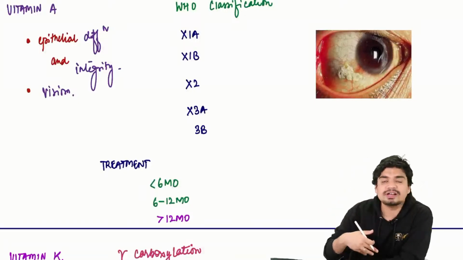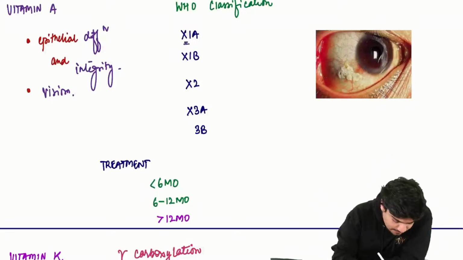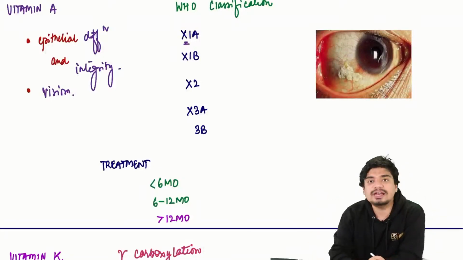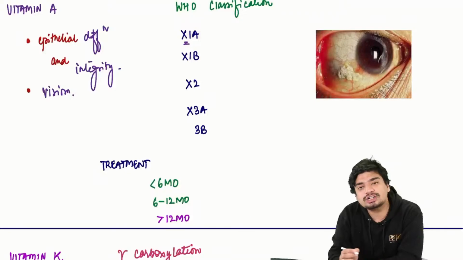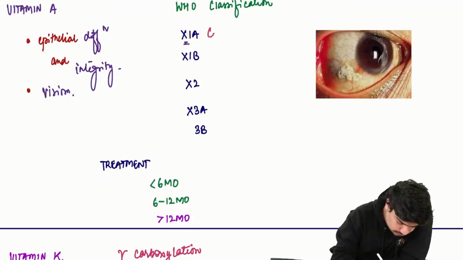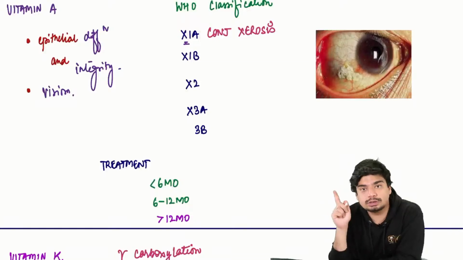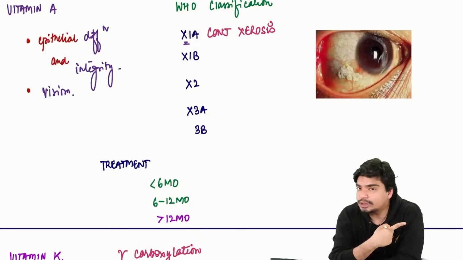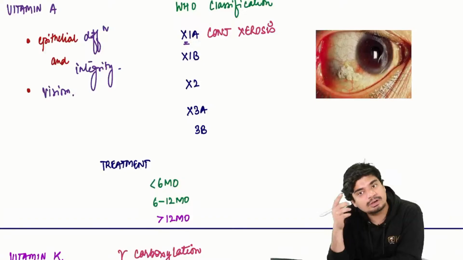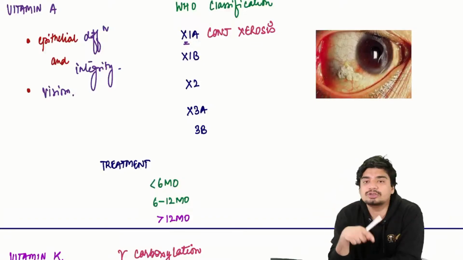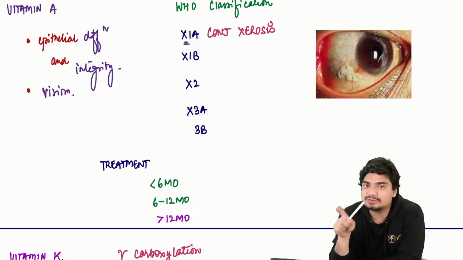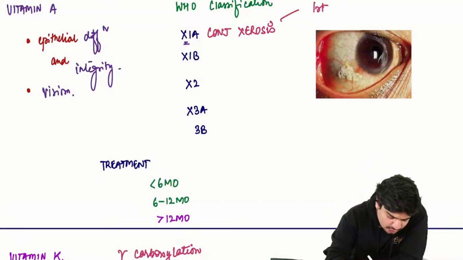The WHO has given a classification of vitamin A deficiency. In X1A, there is going to be conjunctival xerosis. The conjunctival epithelium will lose water because epithelial differentiation and integrity is not there. It will become dry. This is what is called conjunctival xerosis. That is X1A, the first sign of vitamin A deficiency.